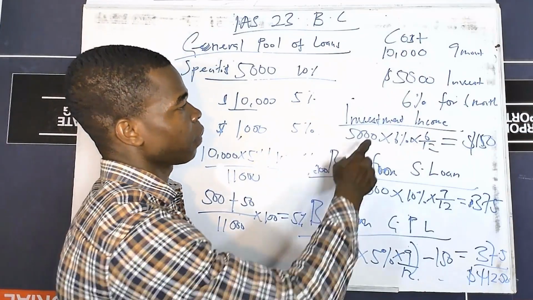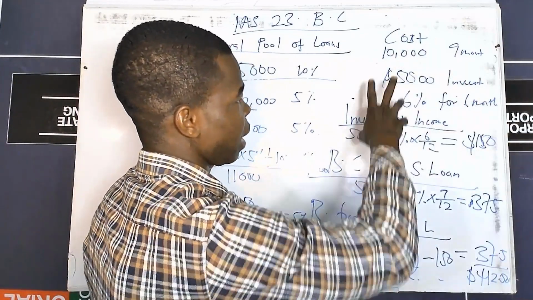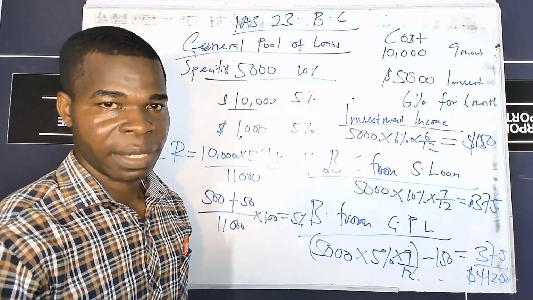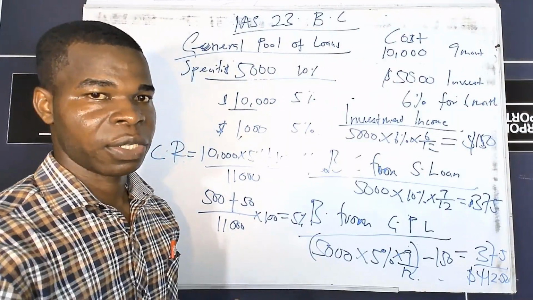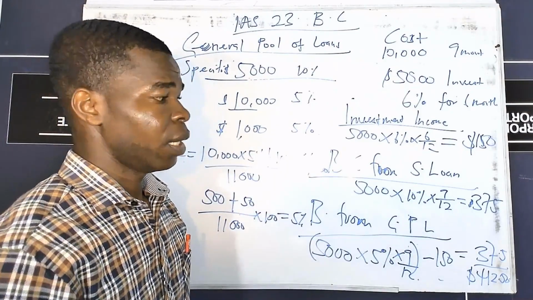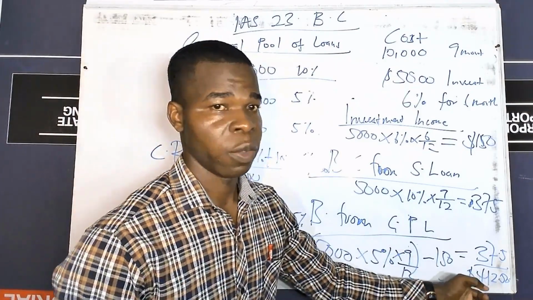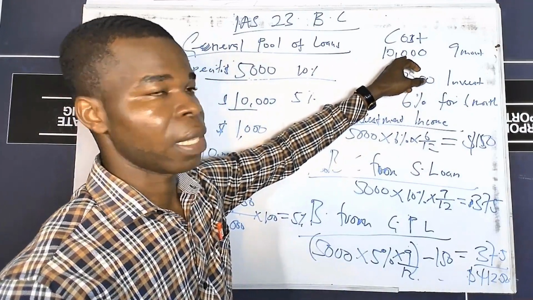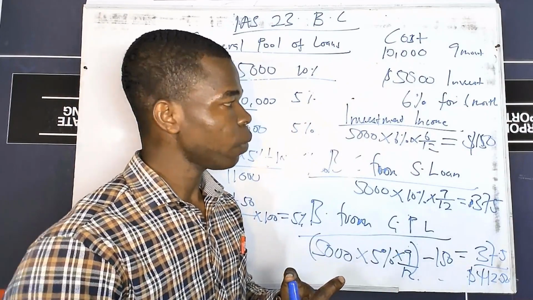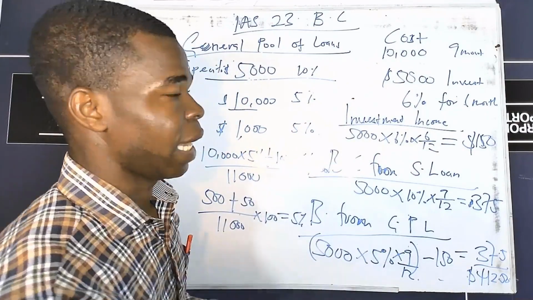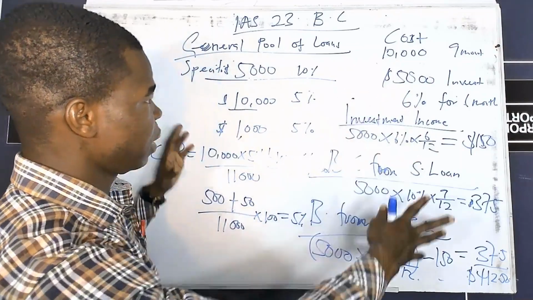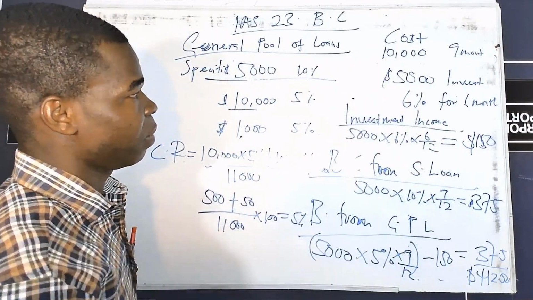Remember that any other interest which is not capitalized here is going to be your interest expense, in case you are asked to find it. And remember that if they ask you what is the cost of the asset, then after getting your borrowing cost, we are supposed to add it to the cost over here, which is the 10,000, to get the cost of the asset. So it depends on what is asked in the question and what you are supposed to do. Please, this is basically to establish our understanding.